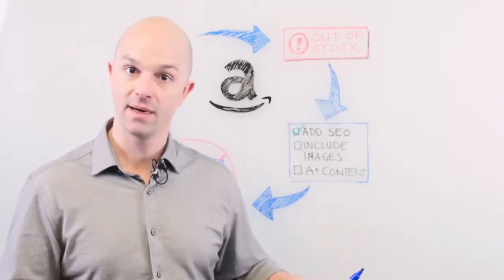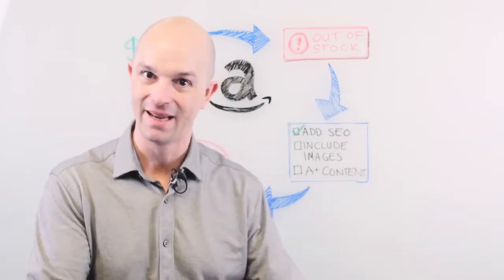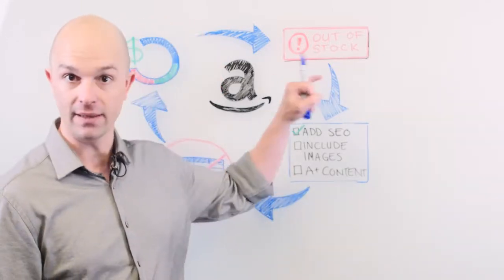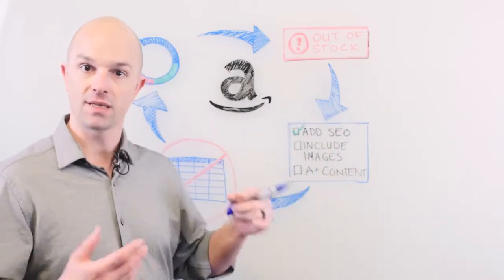Staying in stock 100% of the time is super critical, and you should consider it as part of your advertising campaign. It's not separate from it. It's directly in support of making those ad dollars work. The second thing that you should do is trust the algorithm.